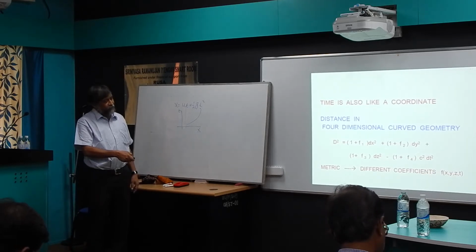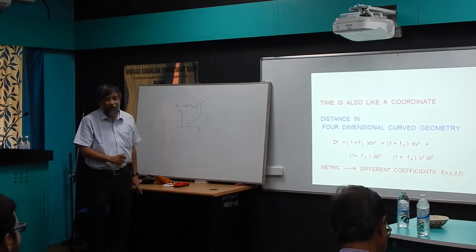Forget about c square: it is a universal constant multiplied in order to make the units identical, since one is distance and the other is time. So forget about this. It should have been plus, I think.